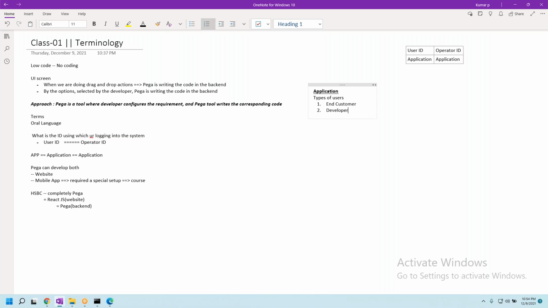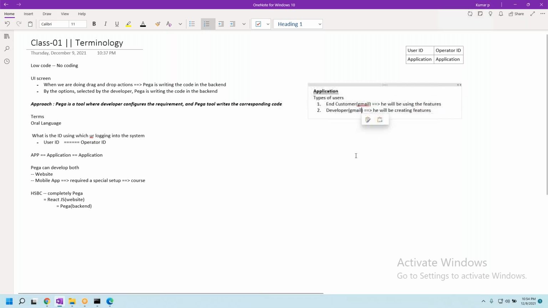This person will also be using it, right? But what will this fellow be doing? He will be creating features. And what will this fellow be doing? He will be using the features. Am I right to say? Yes, sir. Because it's not that the developer is developing for Yahoo and you are seeing it in Gmail. Does it work like that? No, sir. Both of them should be working for the same Gmail application.